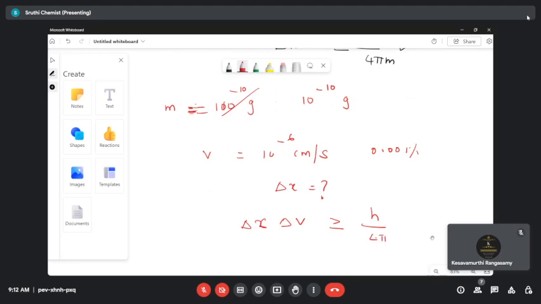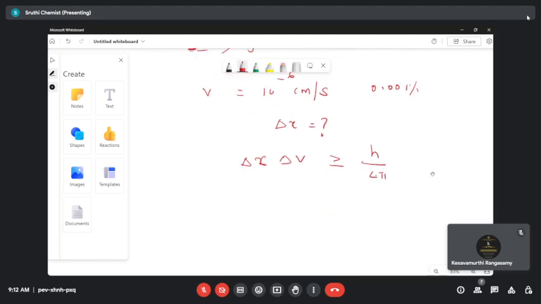The velocity value is how much? It is 10 to the power of minus 6, along with an error in the velocity of 0.001 percent. So first we need to calculate delta v. To find delta v, this is 10 to the power of minus 6 into 0.001 divided by 100, because we are calculating the percentage error.